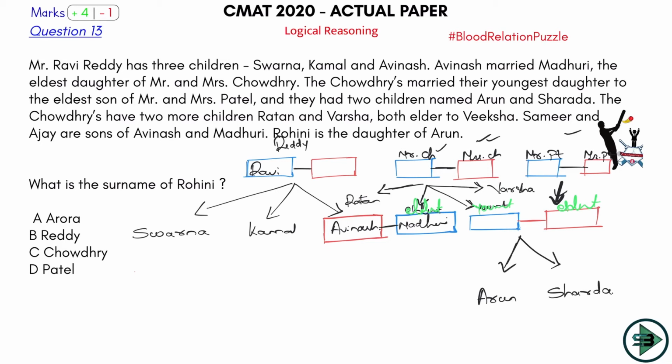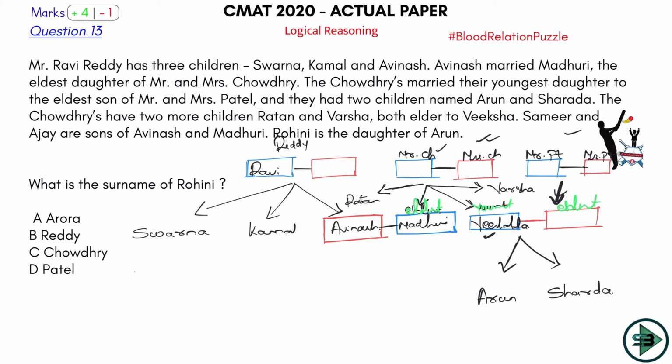Two more children of Chaudhary, both elder to Vishakha. Now you know this is the youngest daughter of Mr. and Mrs. Chaudhary. If these two are both elder to Vishakha, which means the youngest daughter which we are talking about is Vishakha. So let's write it here. This would be Vishakha. Okay, so got this as well.